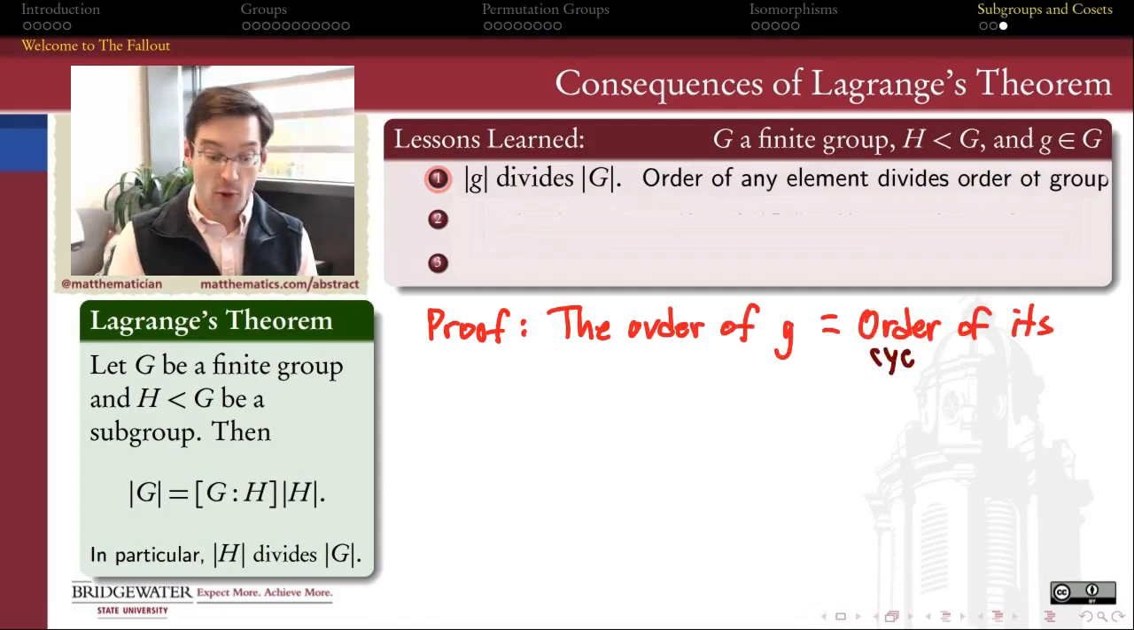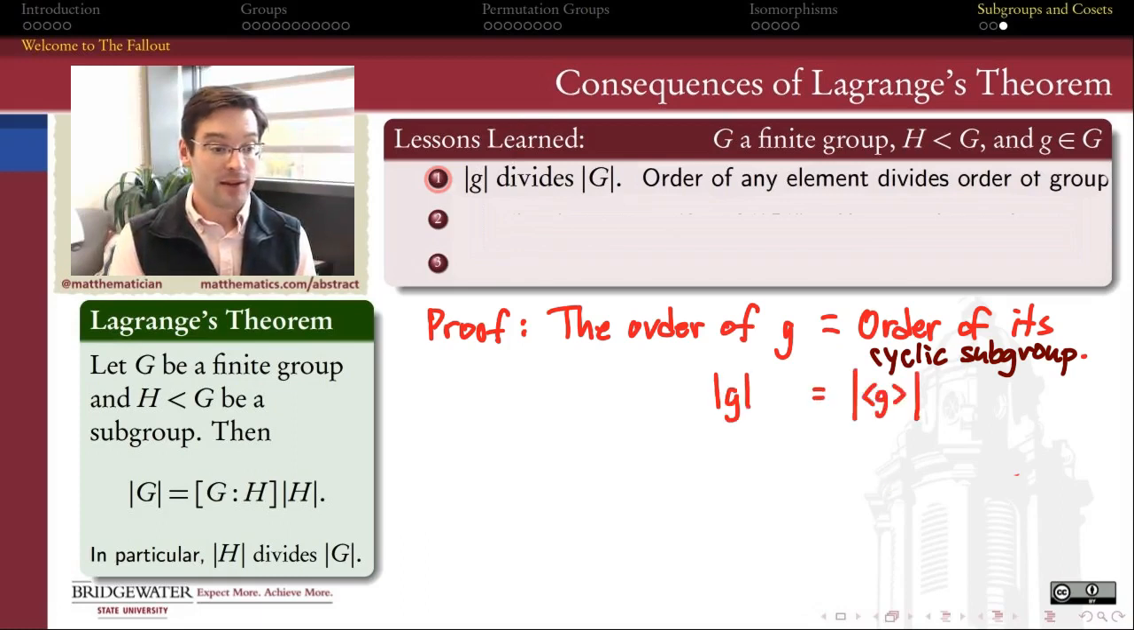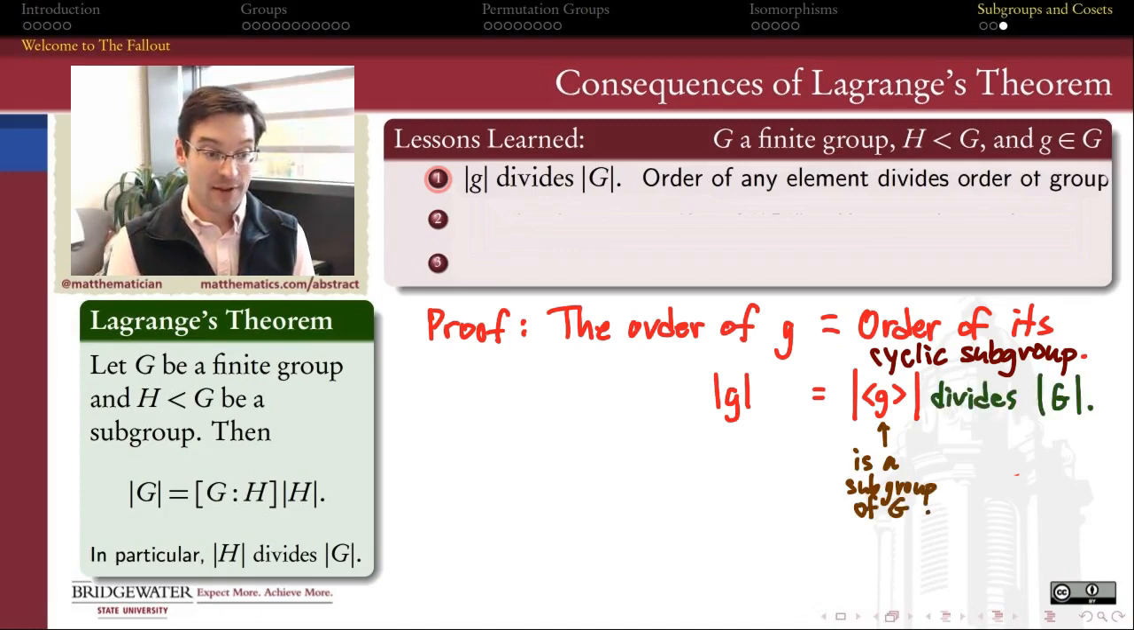Well, in order to assess what the order of an element is, we need to know how many powers of this element do we need to take before it comes back around to the identity. But that number is the same as the order of the cyclic subgroup that g generates. And since that cyclic subgroup is going to be a subgroup of G, Lagrange's theorem says that its order will divide the order of G. Therefore, the order of the element g will divide the order of the group G. So it's not just true that subgroups have orders which are divisors of the order of the group, but individual elements in any finite group all have orders that are divisors of the order of the whole group.